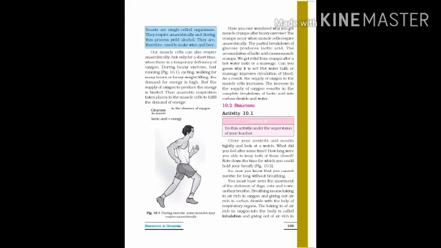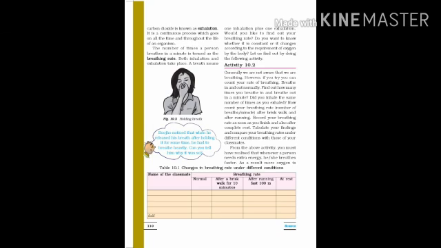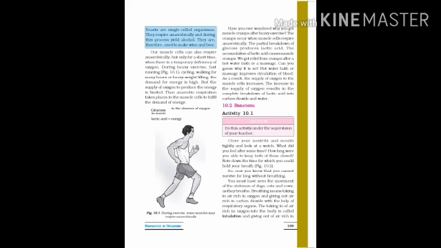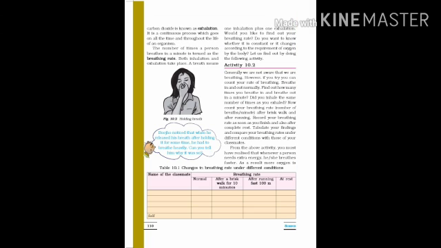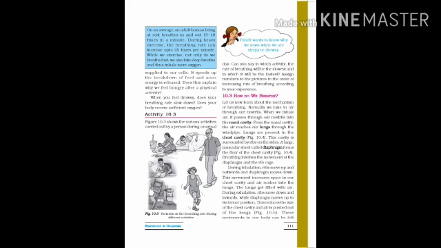The taking in of air rich in oxygen into the body is called inhalation, and the giving out of air rich in carbon dioxide outside the body is called exhalation. Breathing is a continuous process which goes on all the time and throughout the life of the organisms. The number of times a person breathes in a minute is termed as the breathing rate. It means breathing is equal to inhalation plus exhalation.